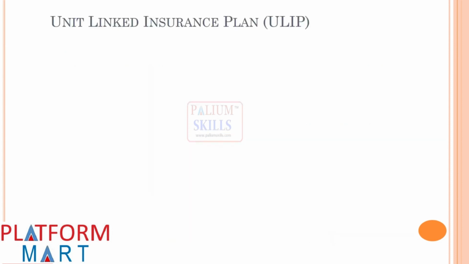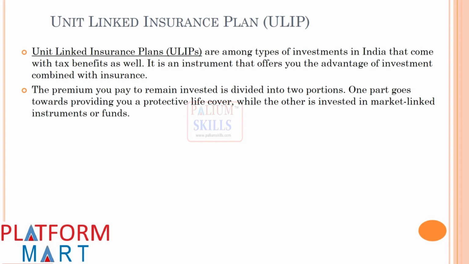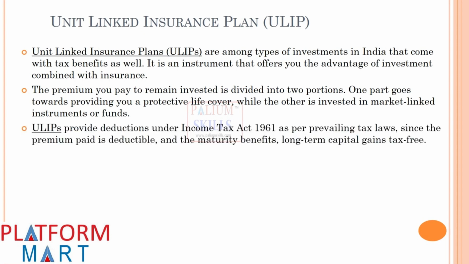Unit Linked Insurance Plan, ULIP. Unit Linked Insurance Plans, ULIPs, are among types of investments in India that come with tax benefits as well. It is an instrument that offers you the advantage of investment combined with insurance. The premium you pay to remain invested is divided into two portions. One part goes towards providing you a protective life cover, while the other is invested in market-linked instruments or funds.